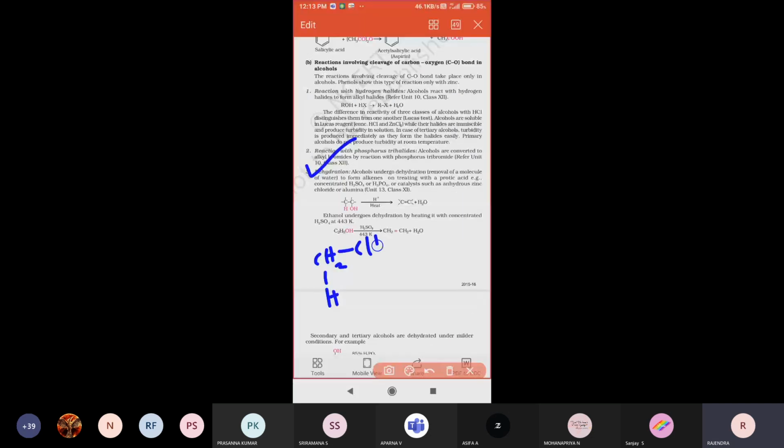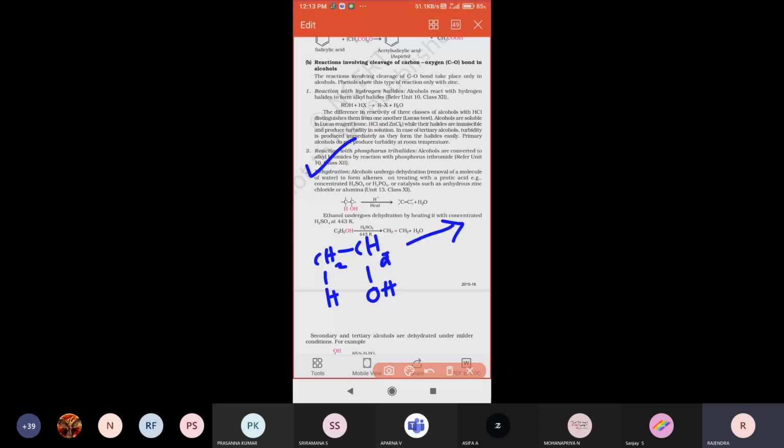For example, if we take an alcohol, CH3CH2OH, ethanol, and treat it in the presence of any one of the dehydrating agents.